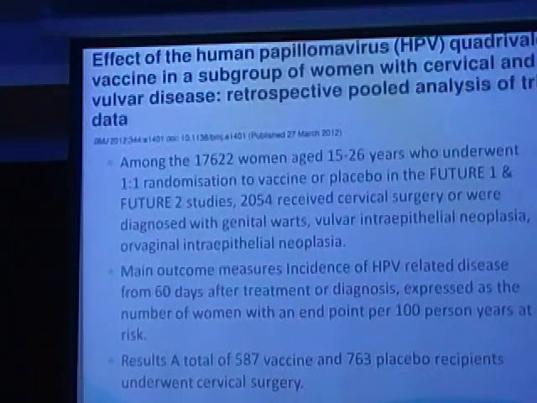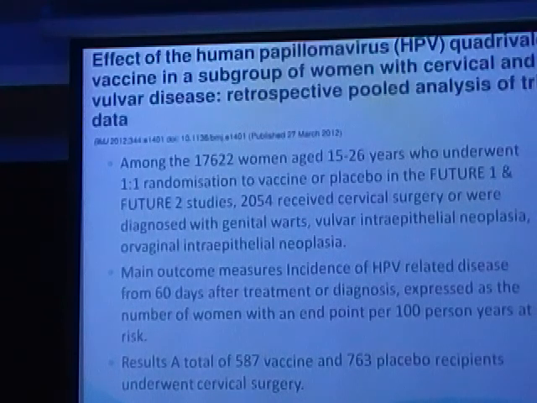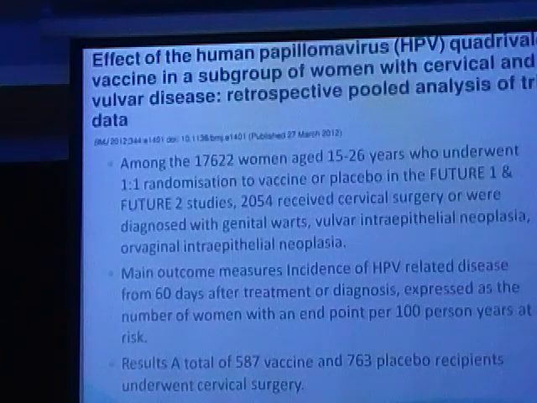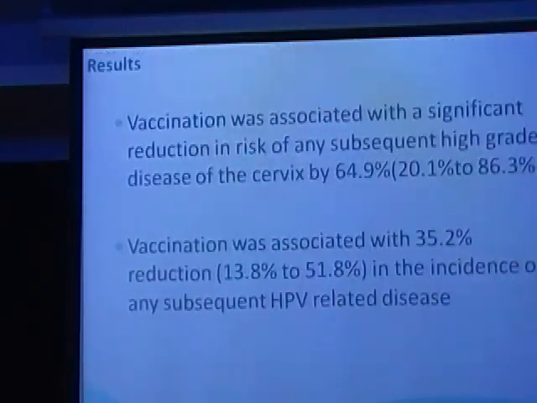But now the newer studies are proving that in those women who took the vaccine even after being proven to be HPV positive, the progression of the disease from just being positive to becoming a high-grade lesion, therefore requiring a surgery, significantly came down by almost 70%. Those who took the vaccine went on to form the full-fledged disease in about 20% of them. Those who did not take the vaccine after being proven HPV positive, the disease process went on in about 86% of them. So even after you're positive, there is a role of the vaccine. It's not that you're already into the wrong practice, so you can't take the vaccine. You still can take the vaccine.